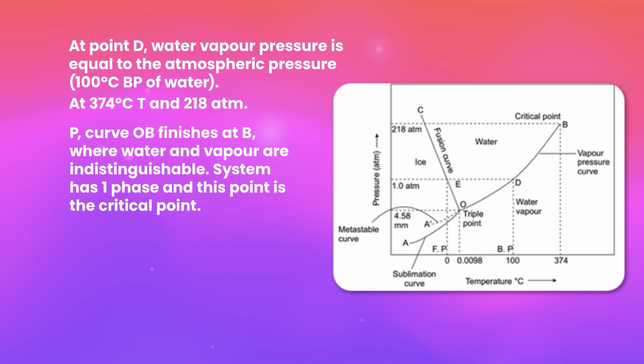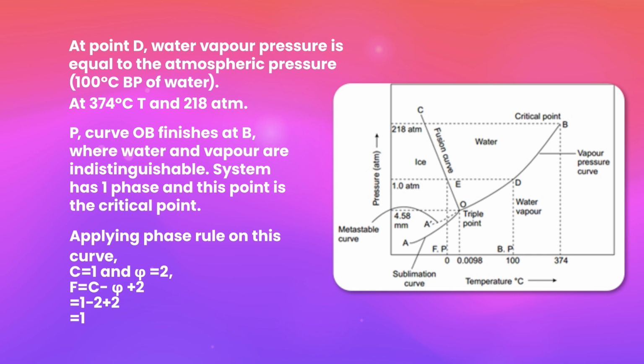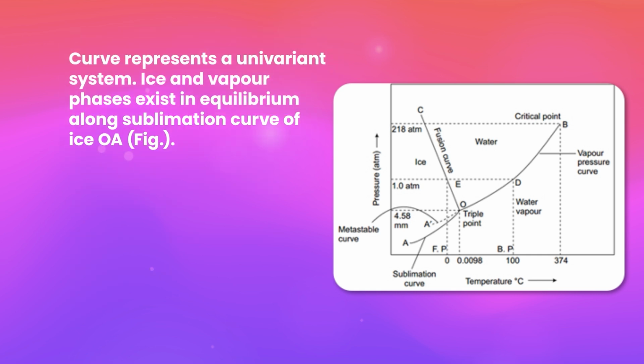The system has one phase and this point is called the critical point. Applying the phase rule on this curve, C equals 1 and phi equals 2, F is equal to C minus phi plus 2, equal to 1 minus 2 plus 2, equal to 1. The curve represents a univariant system.